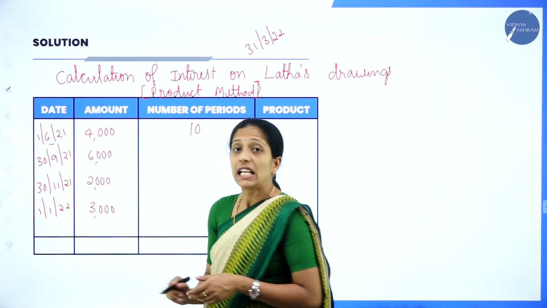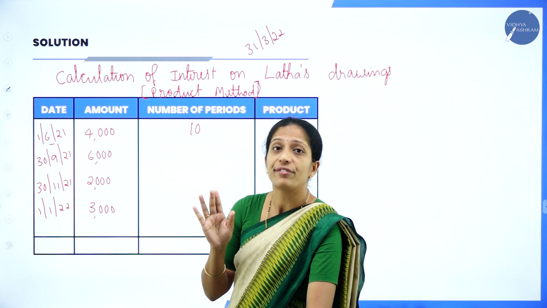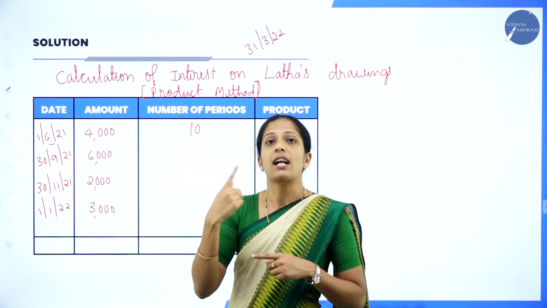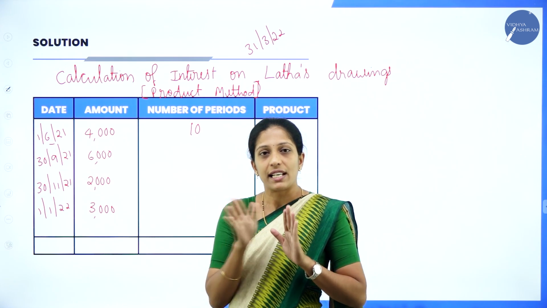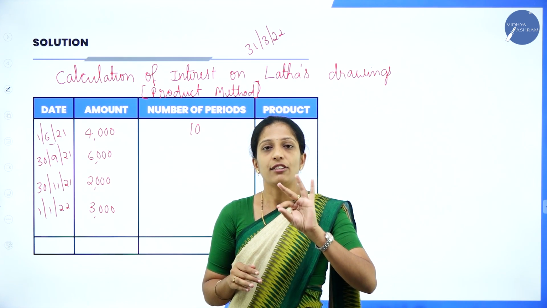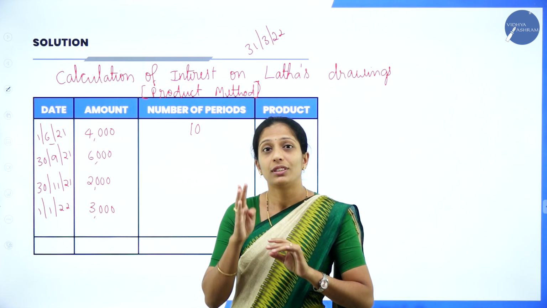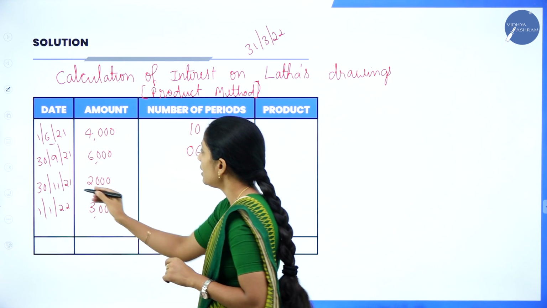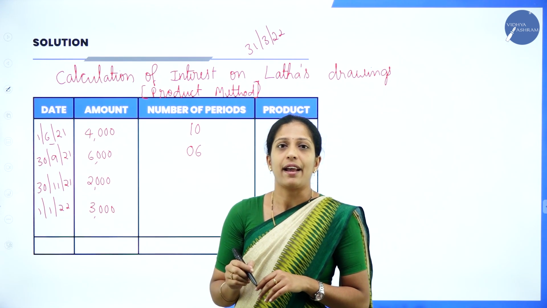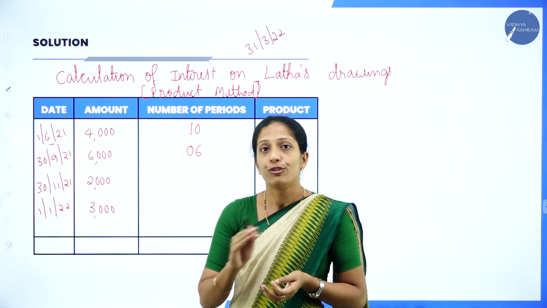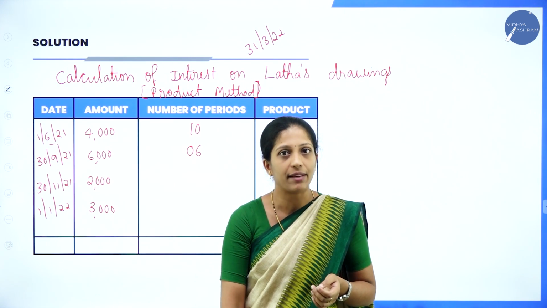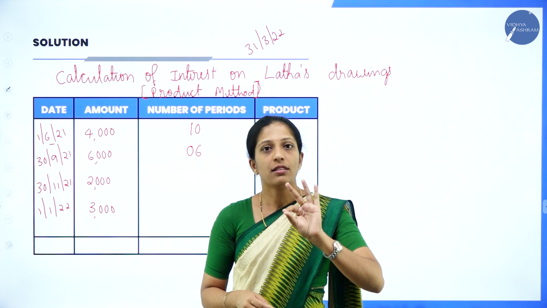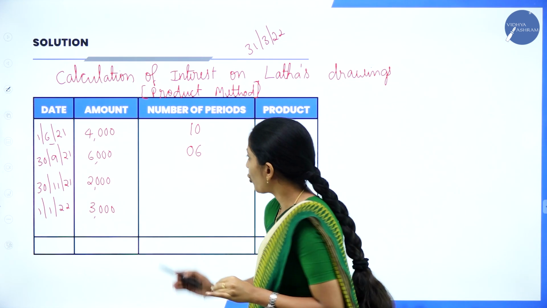Now 30th 9 they have given, that is the end of the 9th month. So leave that month and start counting from the next month: 10, 11, 12, 1, 2, 3. So 6 months. Next is 30th 11 they have given. Do you have to consider 11? No, because it is the end of 11, so we will start counting from the next: 12, 1, 2, 3. That is 4 months.